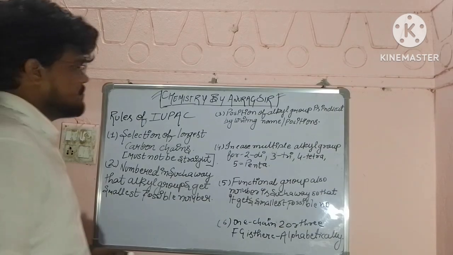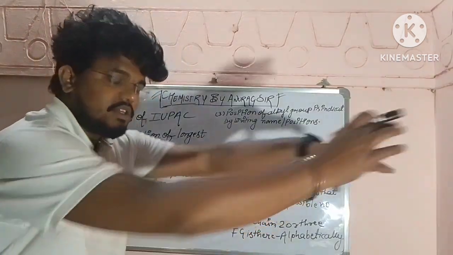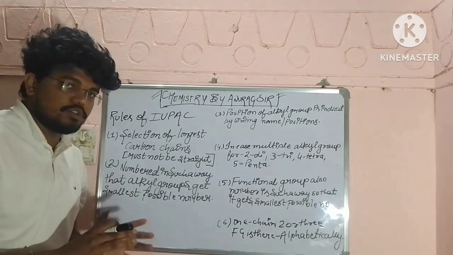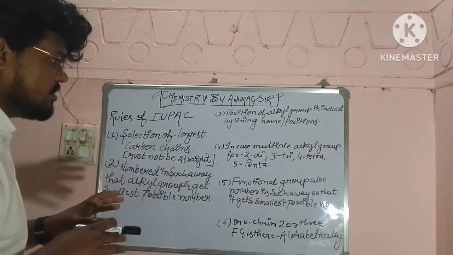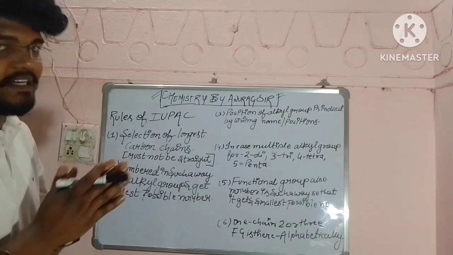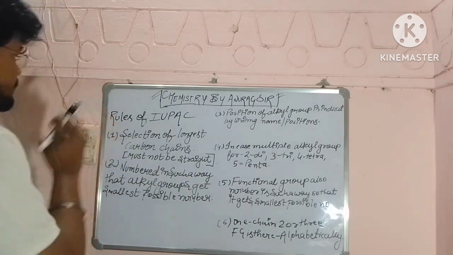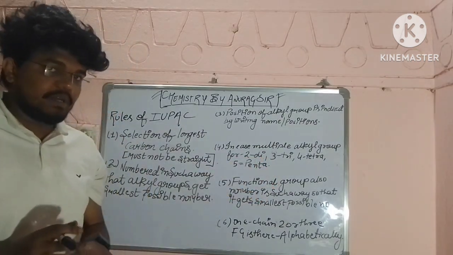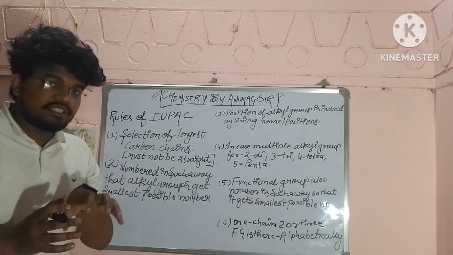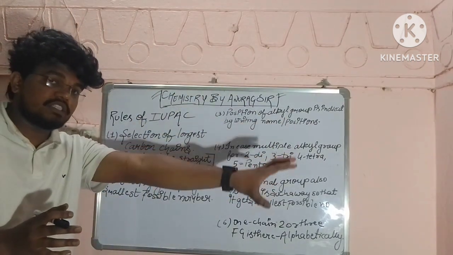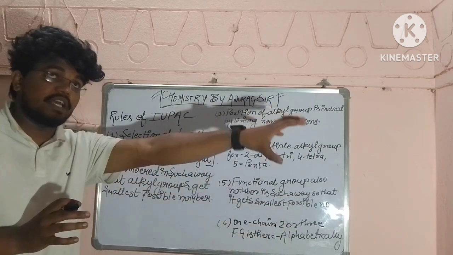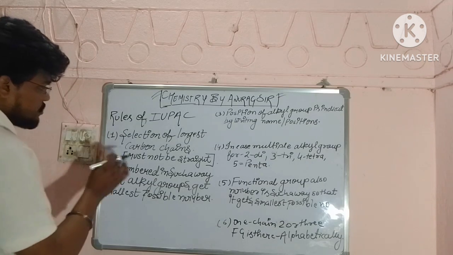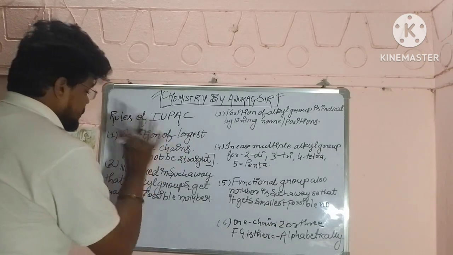We will come to the rules of IUPAC. Overall we have 6 rules. We will go through all these 6 rules, and these rules will tell us how we have to name the organic compounds. The first rule is the selection of the longest carbon chain. First of all, in the chain we have to select the longest carbon chain.